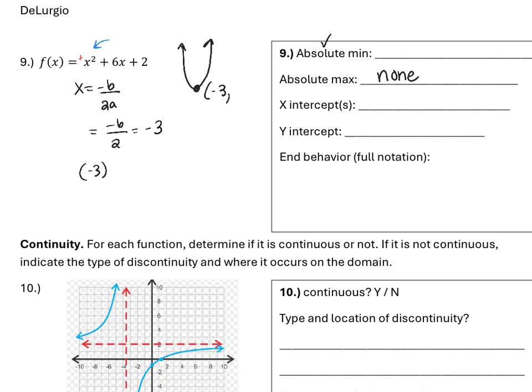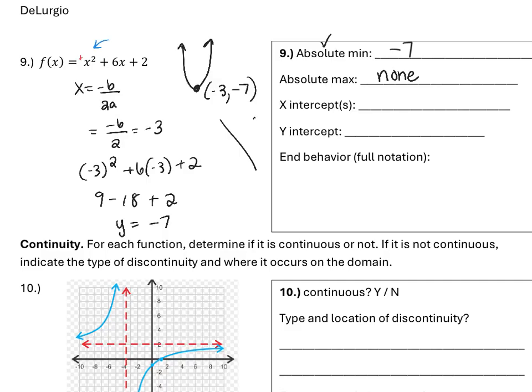So negative 3 squared plus 6 times negative 3 plus 2. 9 minus 18 plus 2 means that the y coordinate of my vertex is going to be negative 9 plus 2, which is negative 7. So my absolute min is at negative 7. You can give me the ordered pair, but we only need the y coordinate of the vertex for the absolute min.